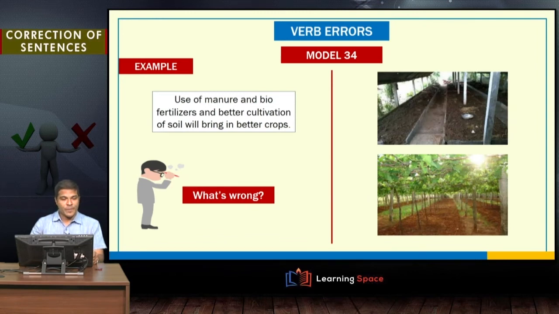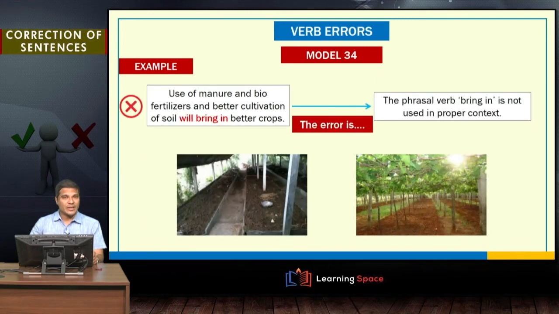"Use of manure and biofertilizers and better cultivation of soil will bring in better crops." Let us look at various parts of this sentence and see what could be wrong with this particular sentence. What will bring in better crops? The subject is from here until this point: use of manure and biofertilizers and better cultivation of soil. Is there anything wrong with the subject? No. And the next one is "will bring in."